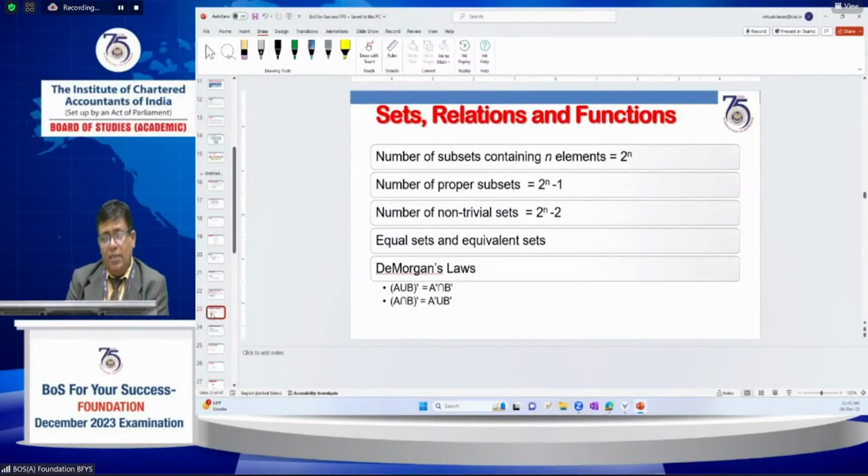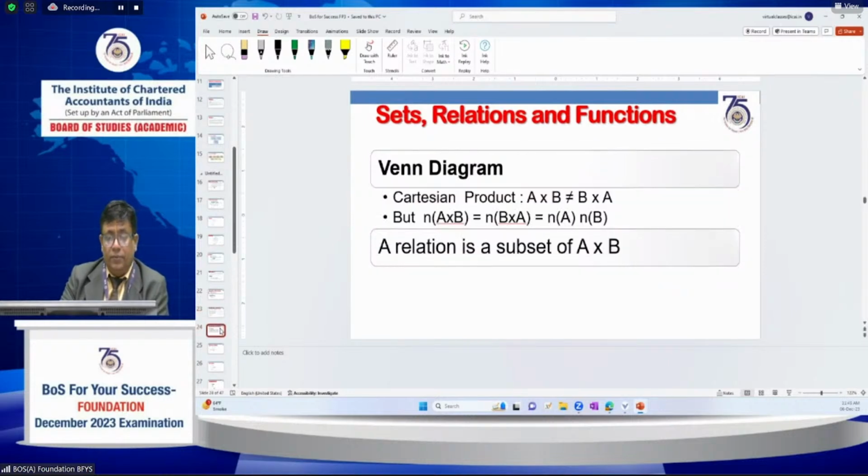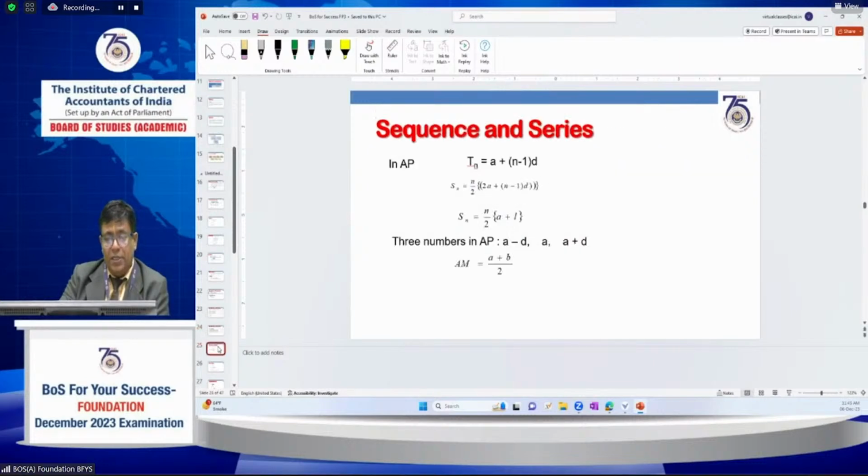Simply understand the examples, and by practicing the MCQs given in the study material, you can easily attempt it in the examination. Relation-related questions also come.